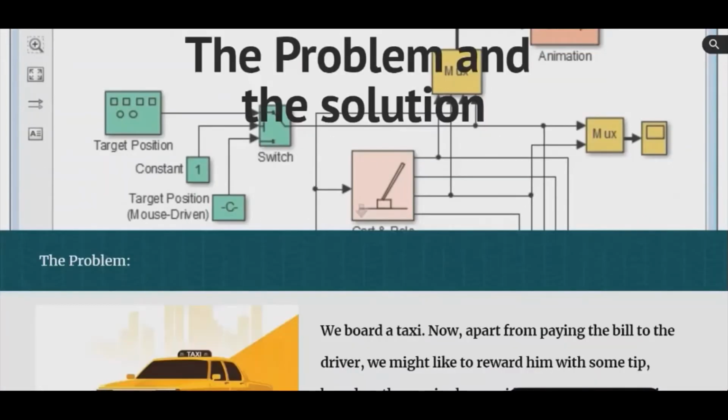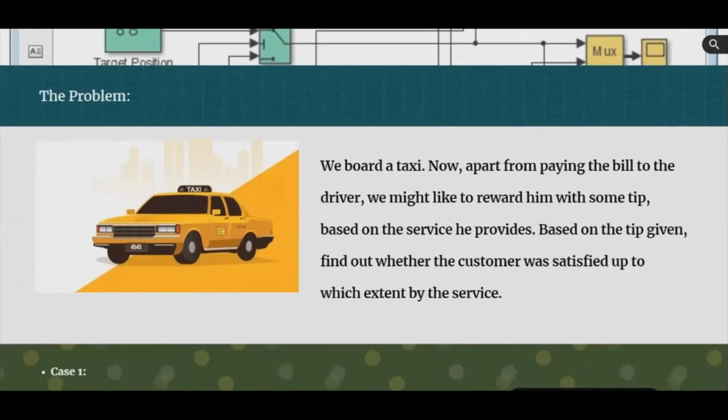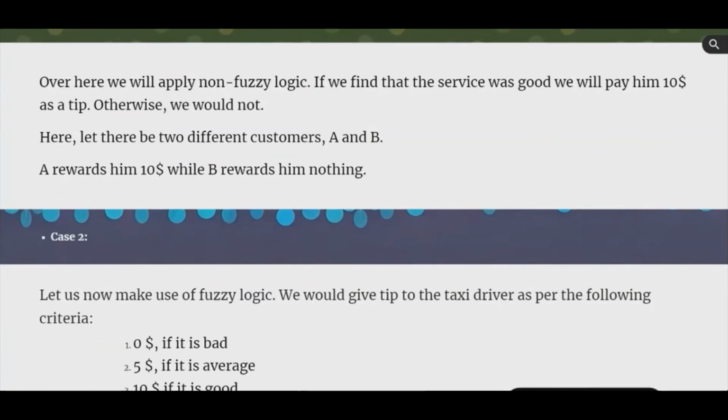The problem for our project is we bought a taxi. Now, apart from paying the bill to the driver, we might like to reward him with some tip based on the service he provides. Here, there are 2 cases. Case 1. Over here, we will apply non-fuzzy logic. If we find that the service was good, we will pay him $10 more of the total bill. 0 if very bad, 1 if very good. There are 2 customers, A and B. A gives $10 as a tip, while B gives nothing. Find out how each customer found the service of the taxi.